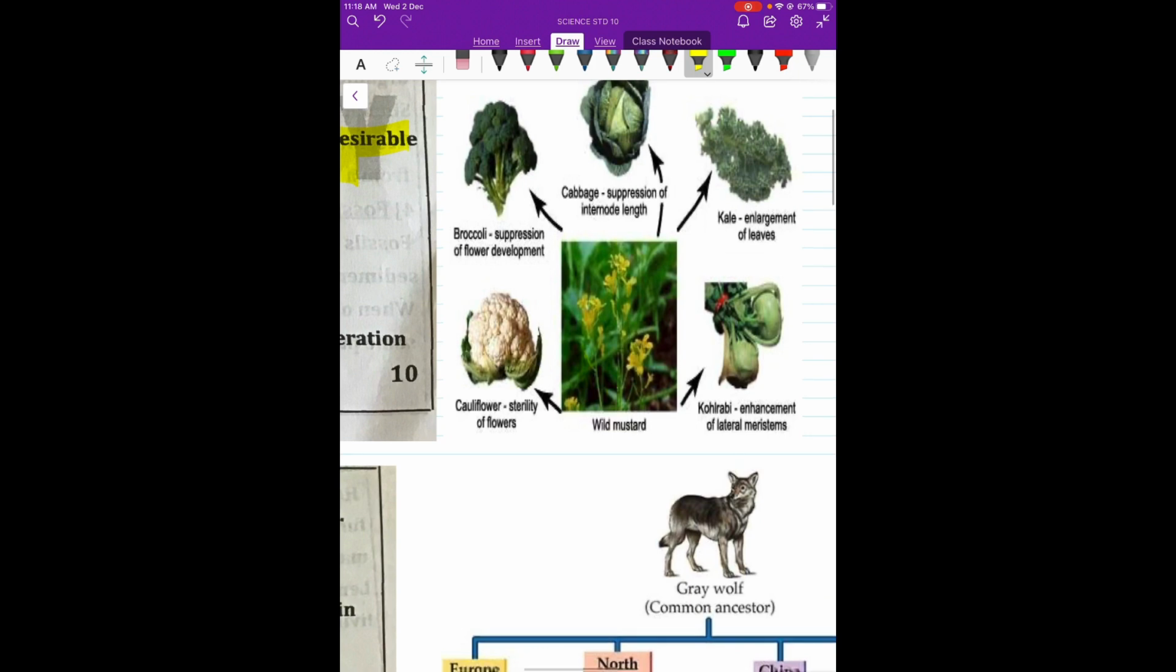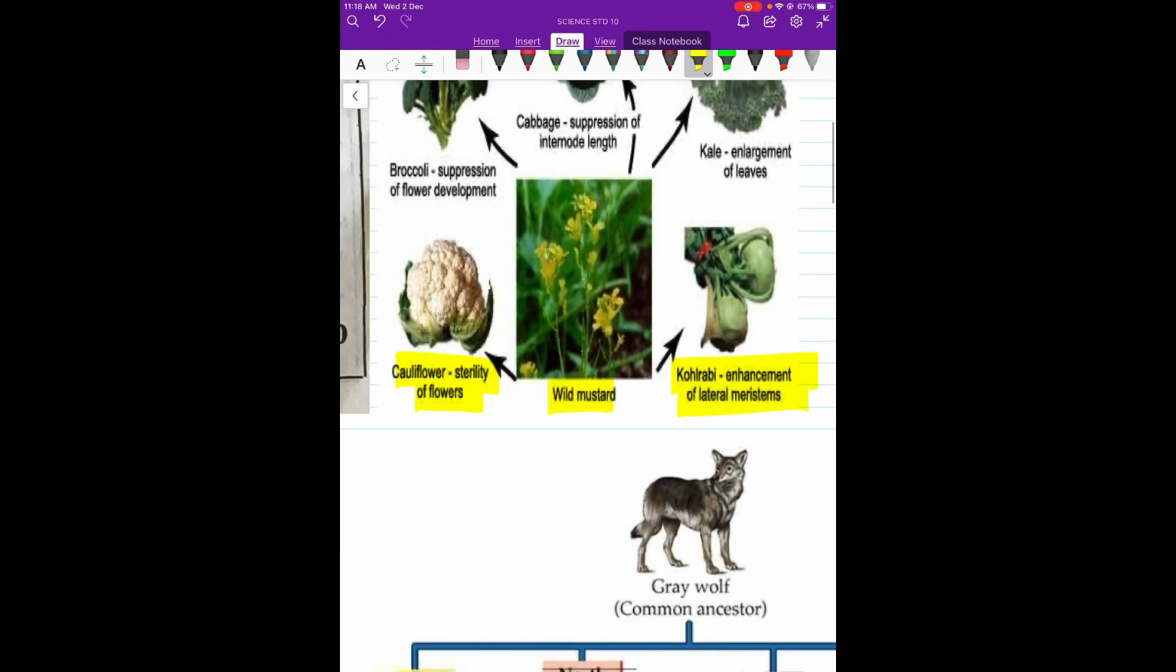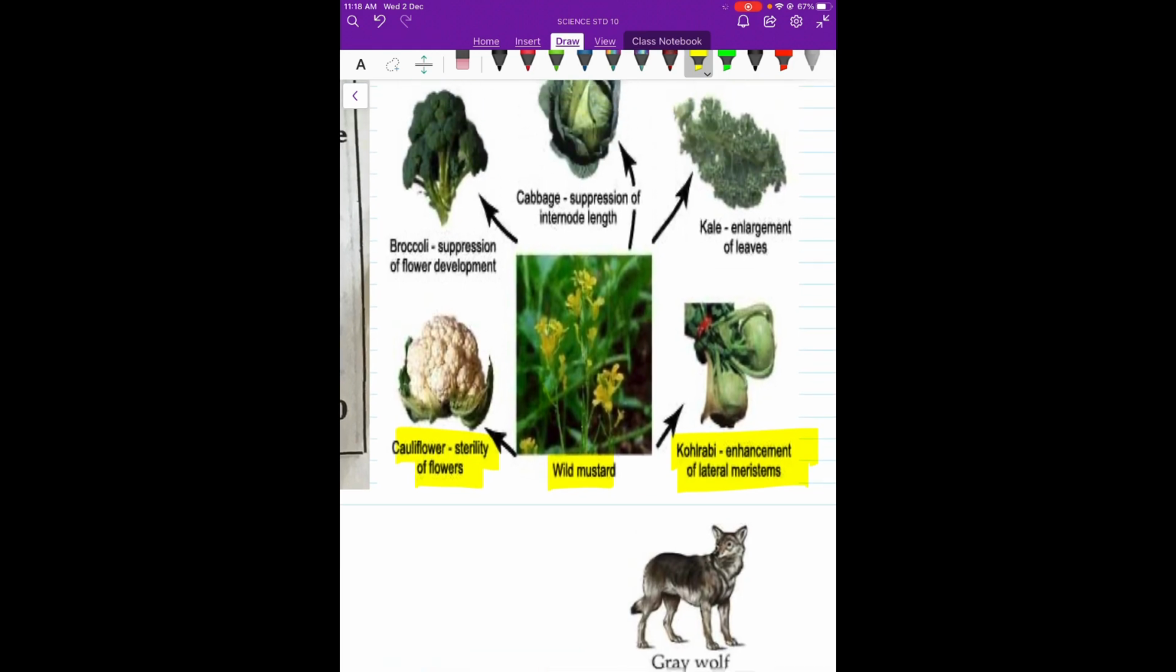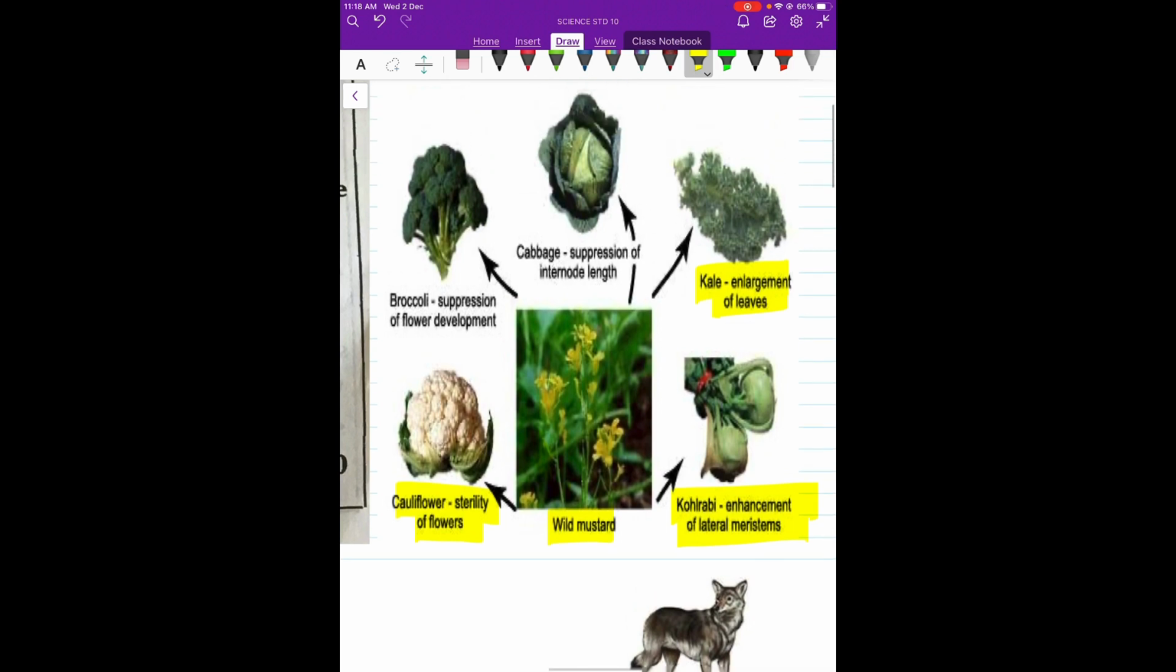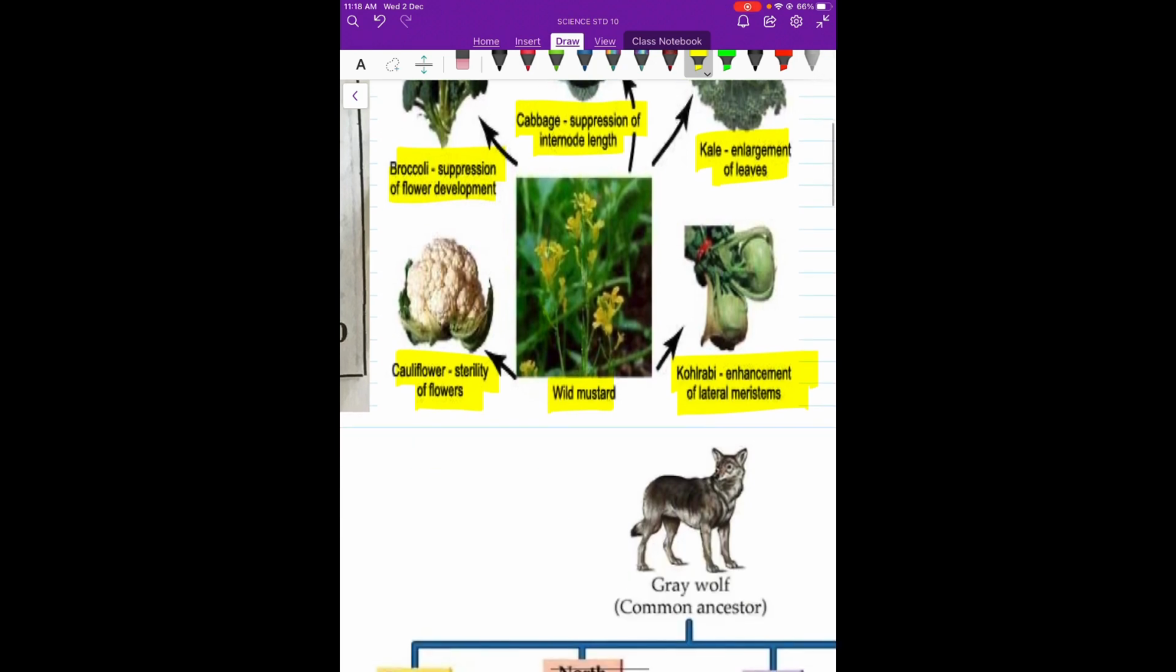So this is the evolution of cauliflower. You can say it is for the sterility of flower, wild mustard, then kohlrabi, enhancement of lateral meristems, then kale, the enlargement of leaves. Each one has a different purpose, so it has been artificially bred and made into new species. Then cabbage, suppression of internode length, and broccoli, suppression of flower development. So all these are generated from the wild mustard.